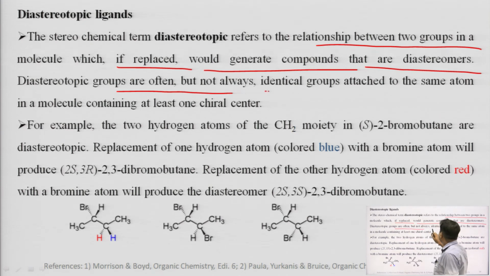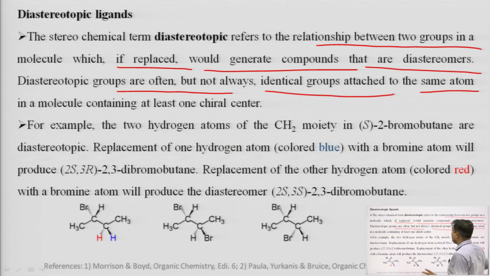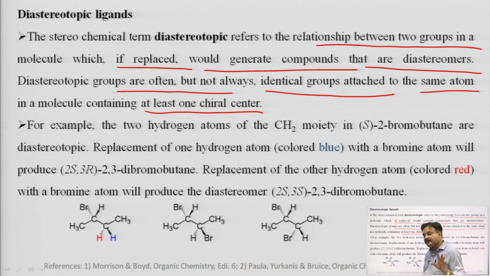Diastereotopic groups are often, but not always, groups attached to the same atom in a molecule containing at least one chiral center, at least one chiral center. Okay. It may be more.